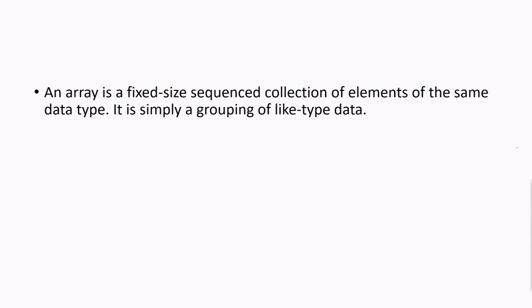Next in our topic is arrays. An array is a fixed size sequenced collection of elements of the same data type. It is simply a grouping of like type data. So here the emphasis is on the same data type. Similar type of data is combined or grouped using the concept of an array.